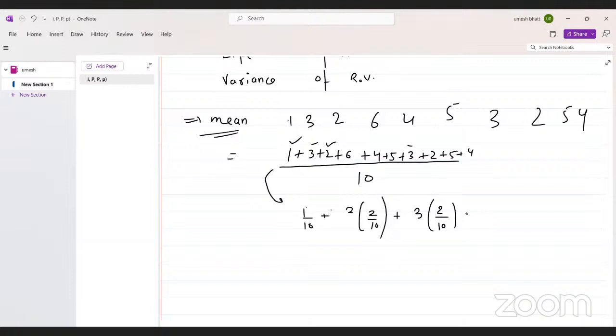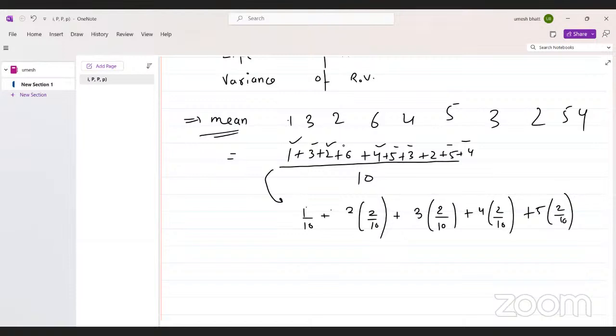Now, similarly, how many times does 4 occur? 4 occurs 2 times. How many times does 5 occur? 5 occurs 2 times.